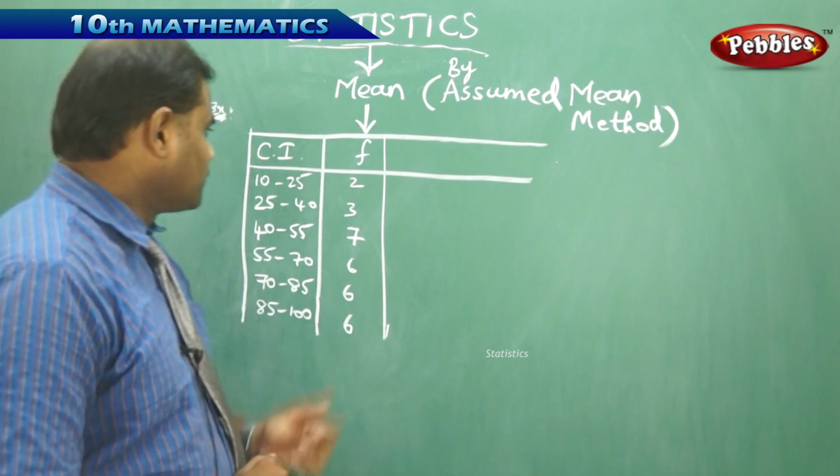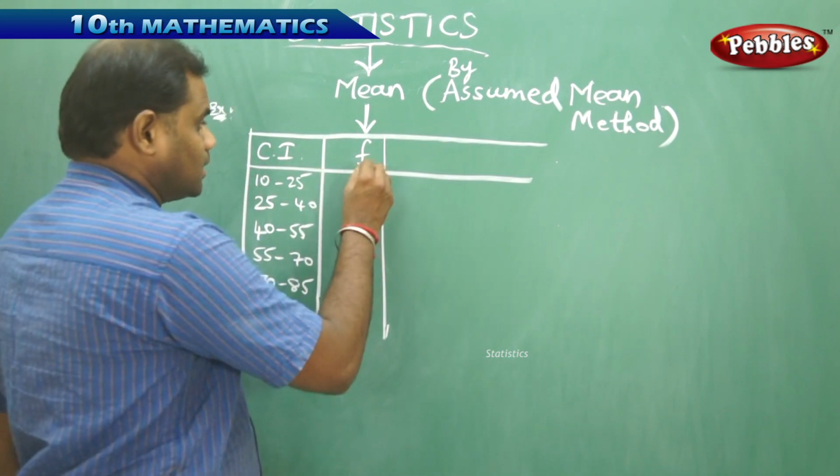Usually when the values of fi or xi are very large.